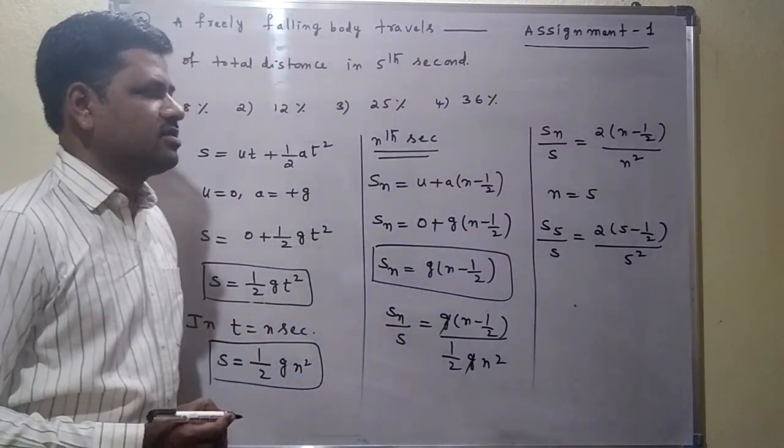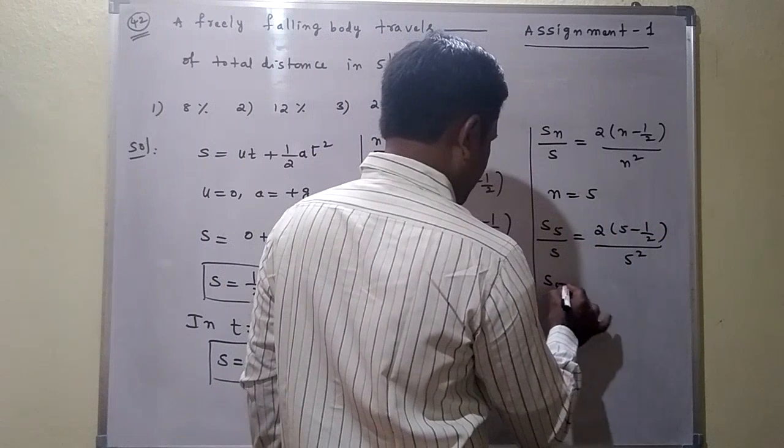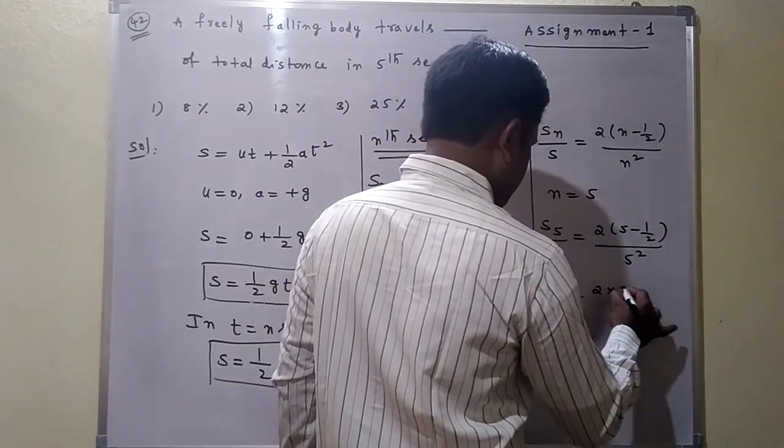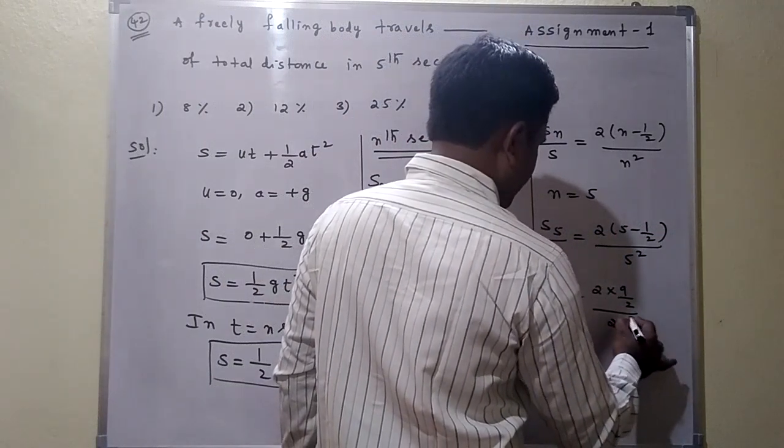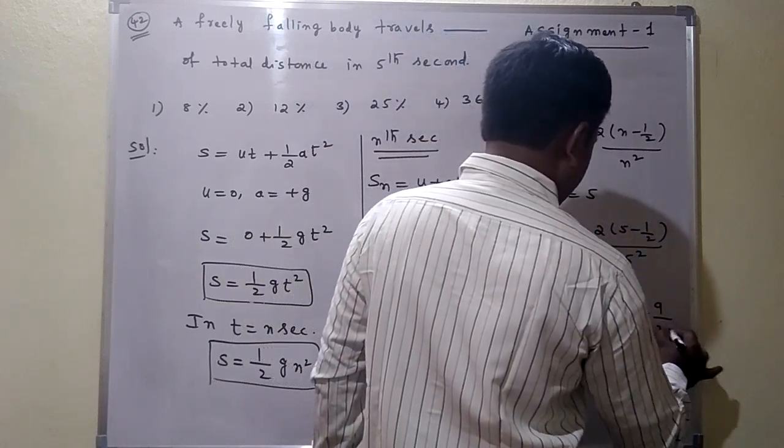This is 10 minus 1 by 2. In the numerator 10 minus 1 by 2 means 9 by 2. Now S5 by S is equal to 2 into 9 by 2 by 25. 5 square is 25. So we get 9 by 25.